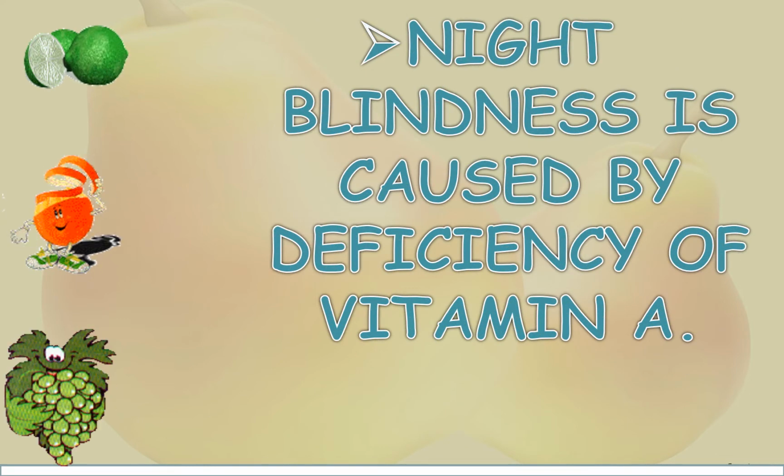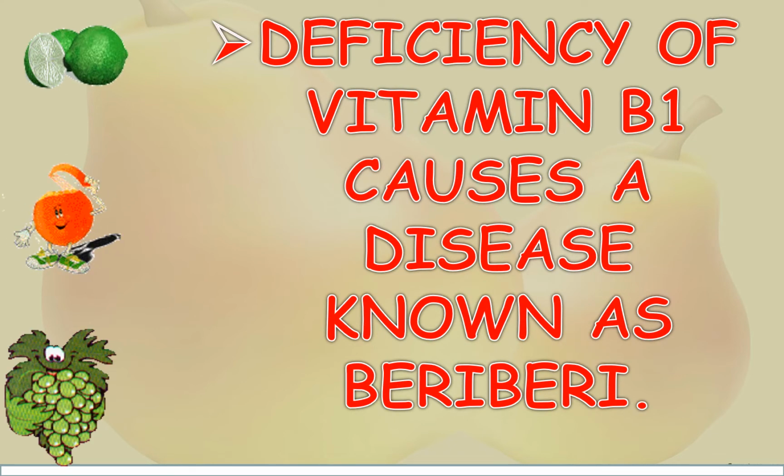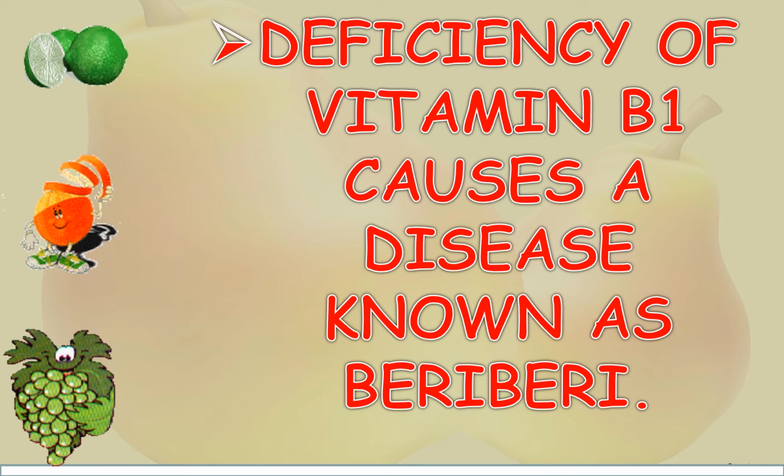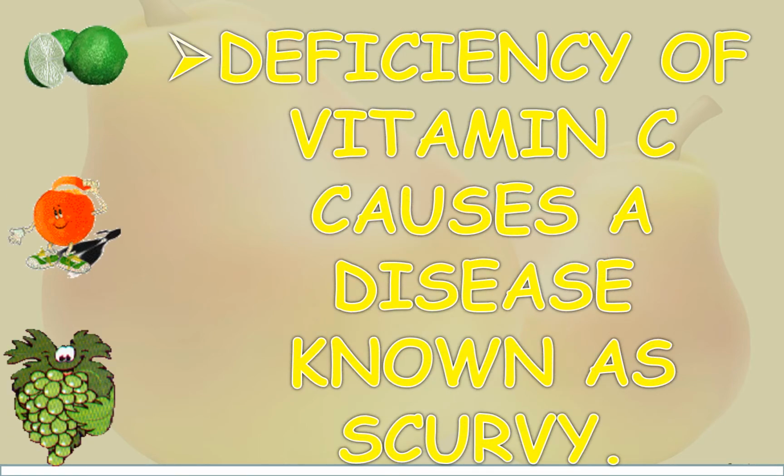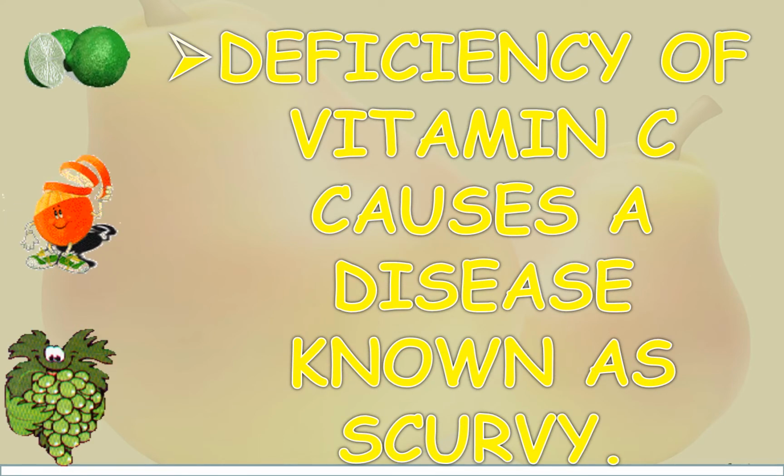Night blindness is caused by deficiency of vitamin A. Deficiency of vitamin B1 causes a disease known as beriberi. Deficiency of vitamin C causes a disease known as scurvy.